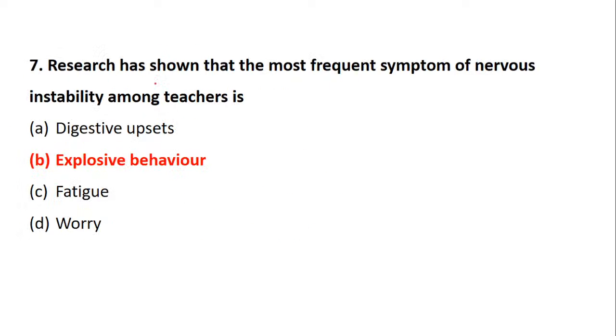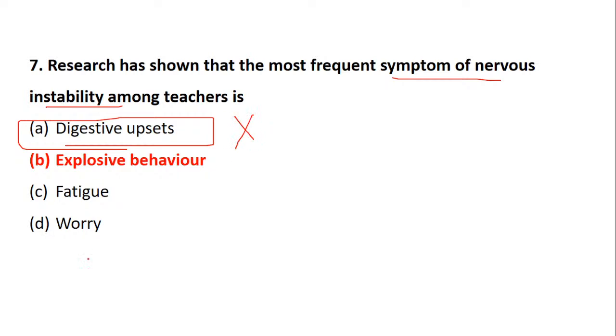See, research shows that the symptom of nervous instability is that the teacher is not stable. Digestive upsets, meaning stomach upset, is not an option. Worrying, meaning to take tension, is again not an option. Fatigue means tiredness, so that is also not a symptom.